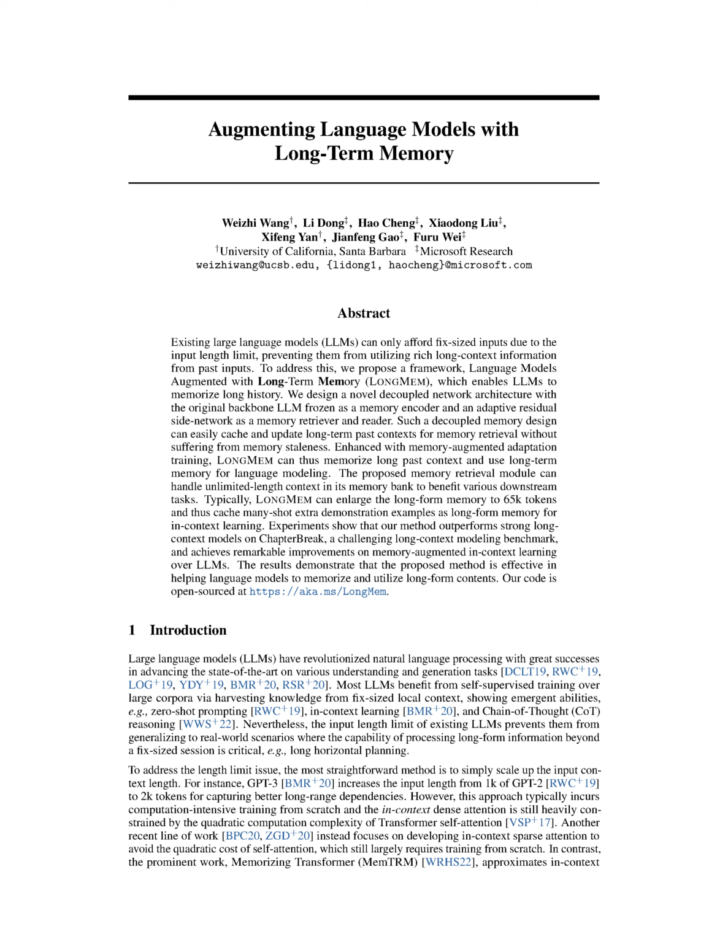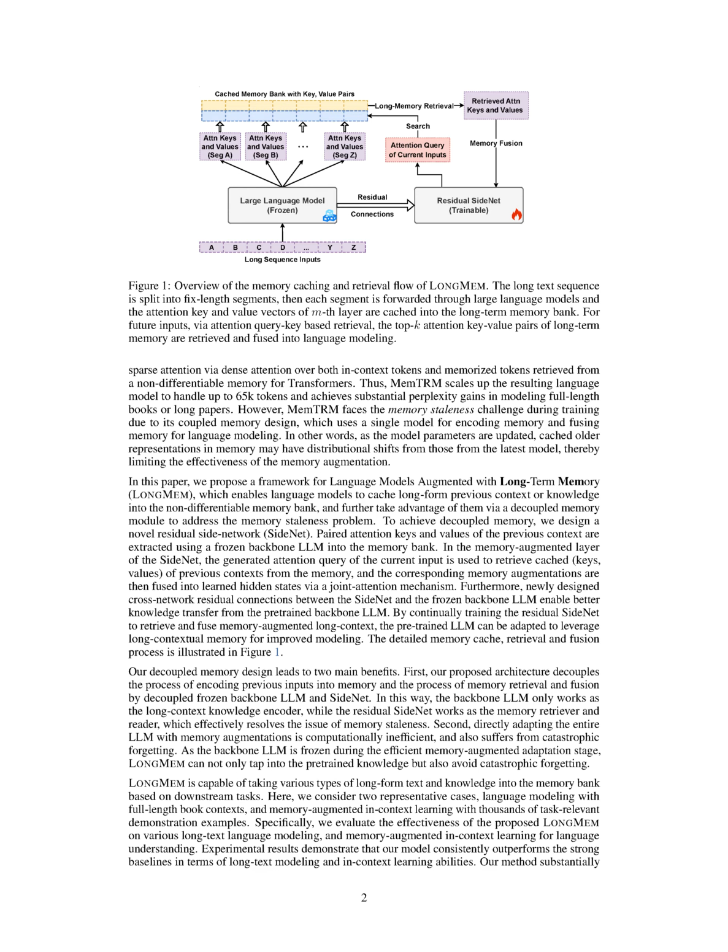One way to tackle this limitation is by increasing the input context length, similar to what GPT-3 did when it doubled its input length from 1K to 2K tokens as compared to GPT-2. But this isn't an ideal solution because it demands heavy computational power and still struggles with the issue of in-context dense attention. A recent alternative approach has been developing sparse attention to sidestep this problem, but it still needs a lot of computation and has to start from scratch.